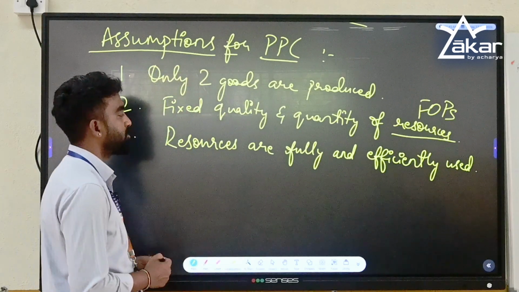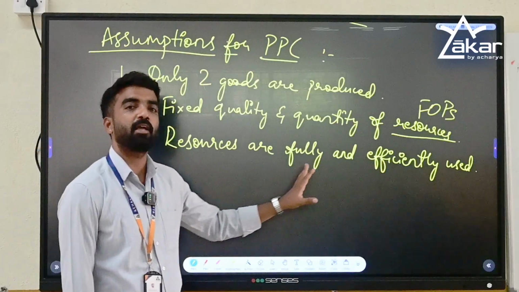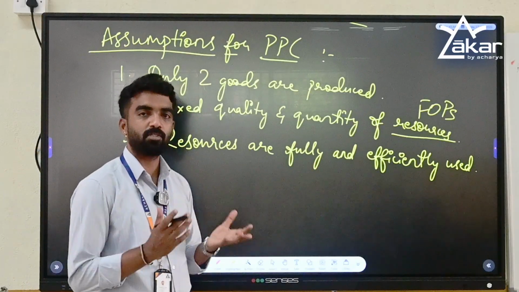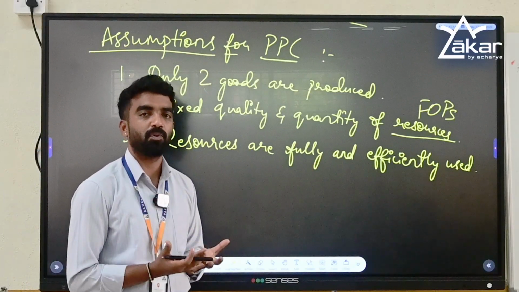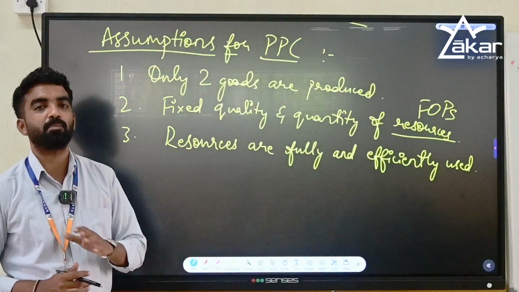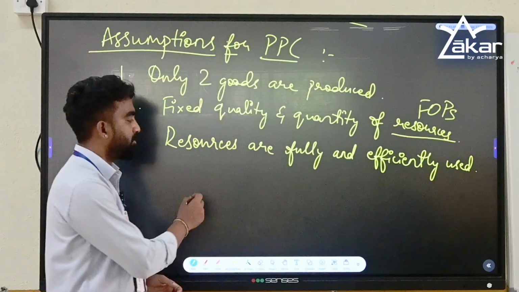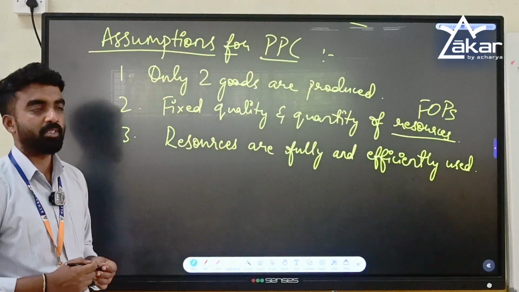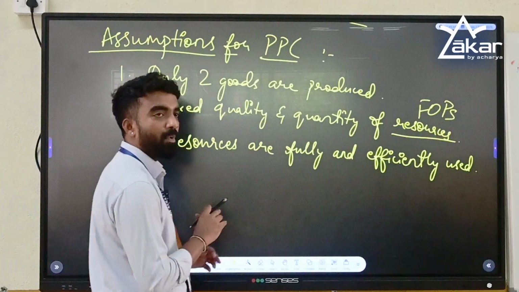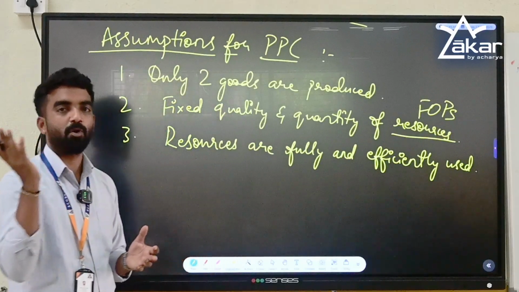The third assumption to make is that resources are fully and efficiently used. When all the resources available are used fully, only then does it show the maximum output. The curve which we saw in our PPC is the curve which shows the maximum output which can be produced.